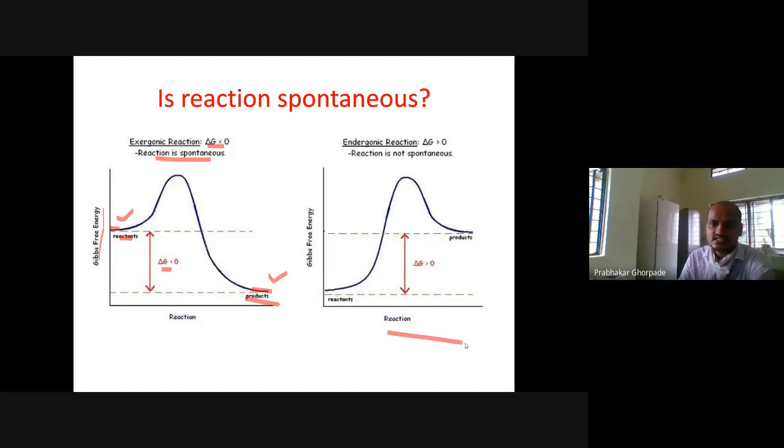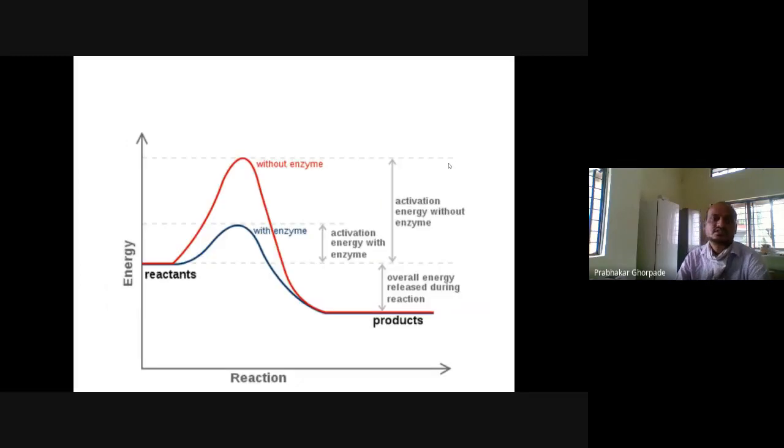Whereas this reaction is endergonic because the reactant has less energy than the product. The product has to take heat in, so free energy is needed. This reaction difference is positive, so this reaction is non-spontaneous. A non-spontaneous reaction can be driven further with the help of ATP or the presence of energy intermediates.